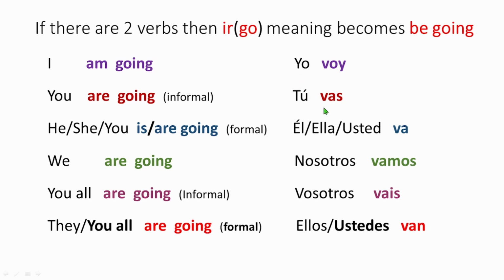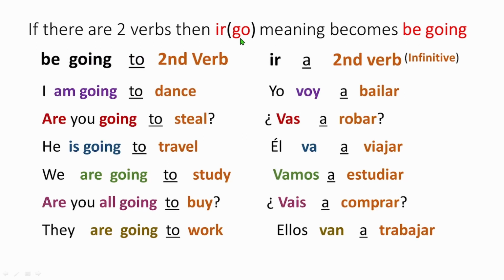And this meaning is only applicable if there are two verbs in a sentence. Or else the meaning of ir will just be go, as we learned. So here, when you say I'm going to dance, you say yo voy a bailar. Yo voy a bailar. And here a means to, bailar is dance.